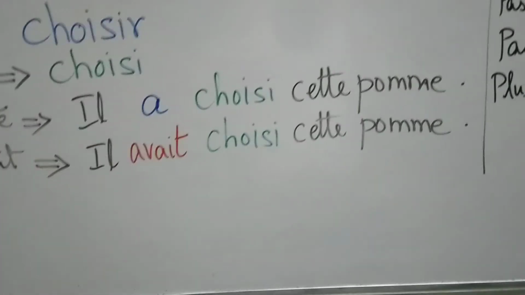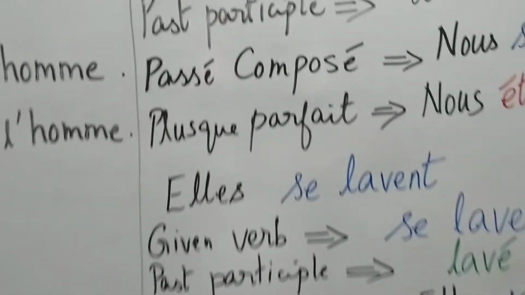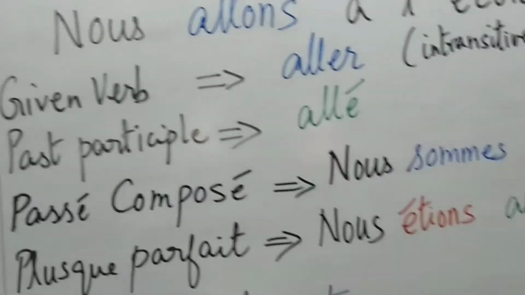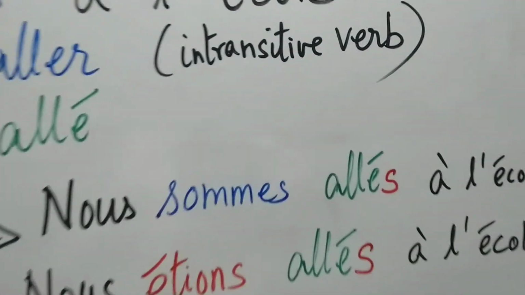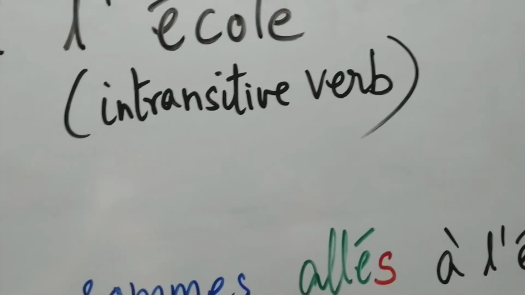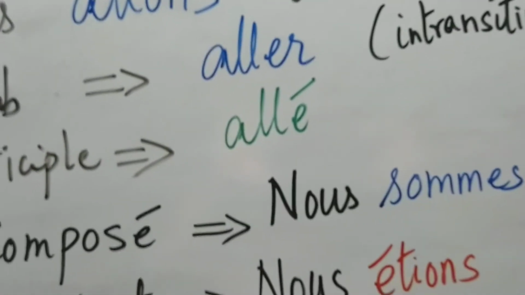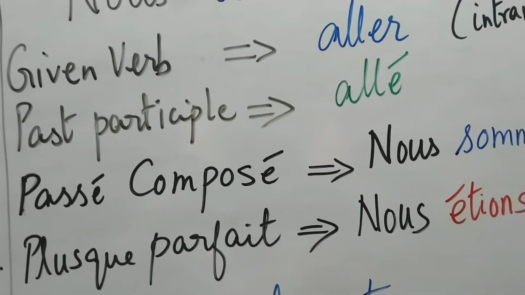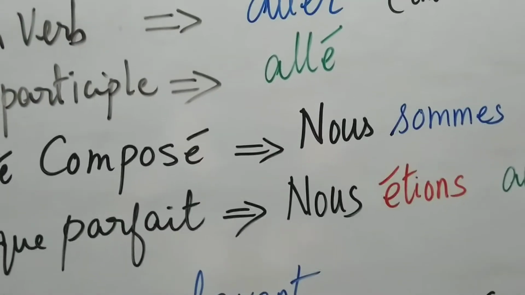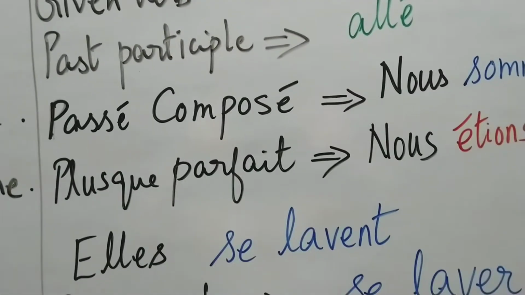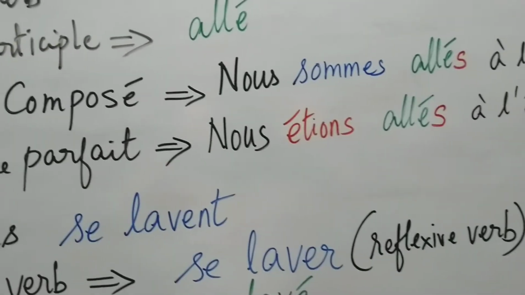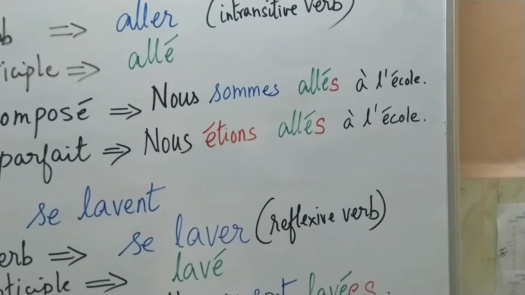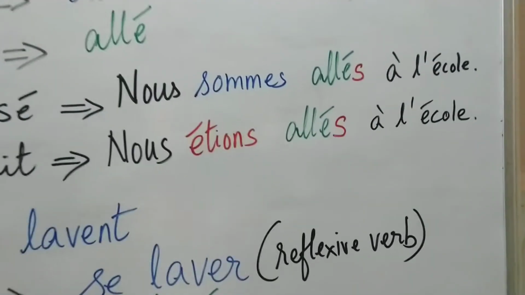Now, going on to a few other examples. Nous allons à l'école. Your given verb is the verb aller. And this is an intransitive verb. And if you recall the rules of the passé composé, all reflexive and all intransitive verbs will take être in the auxiliary. The past participle for the verb aller is allé, A-L-L-E, acute, don't forget your accent. The passé composé is formed by the present tense of the auxiliary and the past participle of the given verb. So we shall have nous sommes allés à l'école. We have gone to the school.